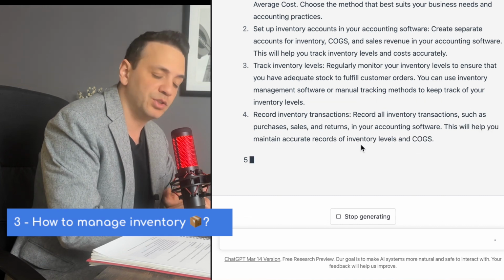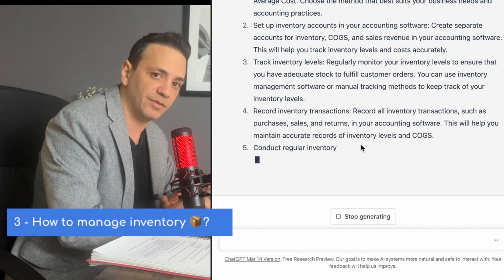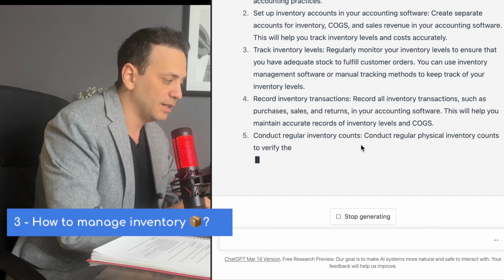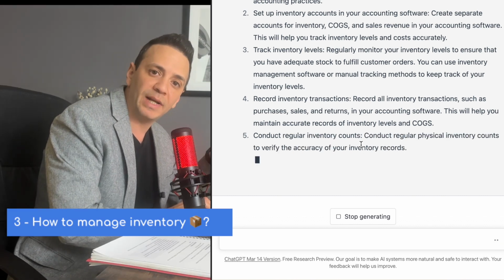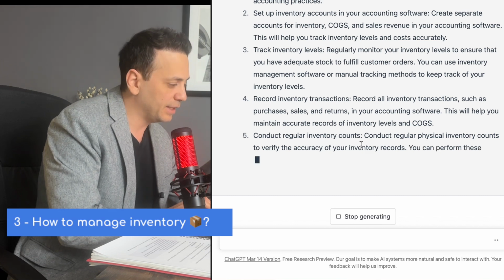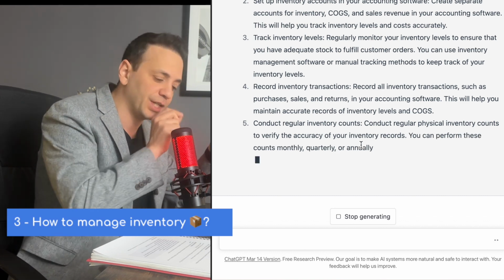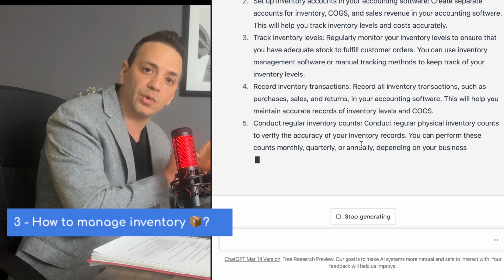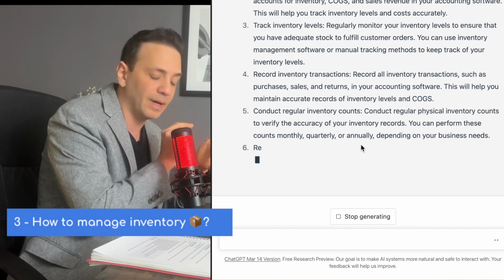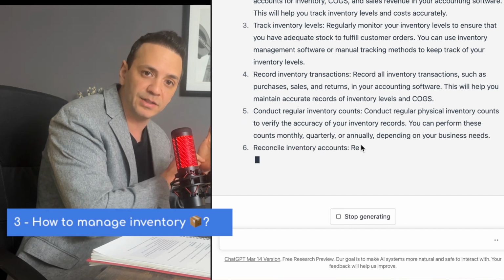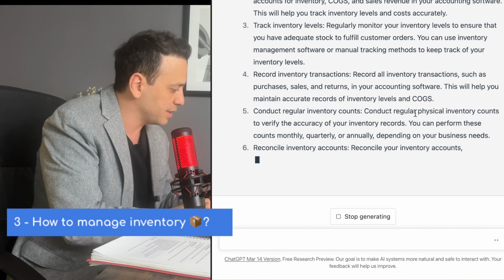So ChatGPT so far has actually been pretty comprehensive. The good thing is that this is here. If there is one aspect of the inventory management you're not aware of, you can use this as a checklist and just check it off. All right, I set up a process for tracking purchases. Boom. I set up a process for tracking sales. Boom. So this is pretty good and comprehensive.